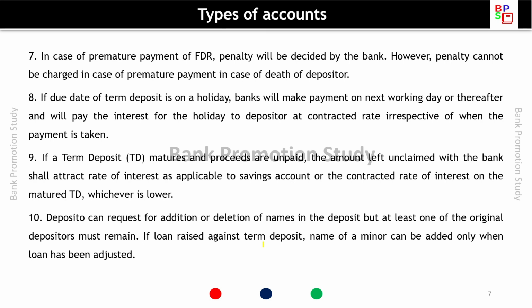Depositor can request for addition or deletion of names in the deposit, but at least one of the original depositors must remain. If loan is raised against term deposit, name of the minor can be added only when the loan has been adjusted.